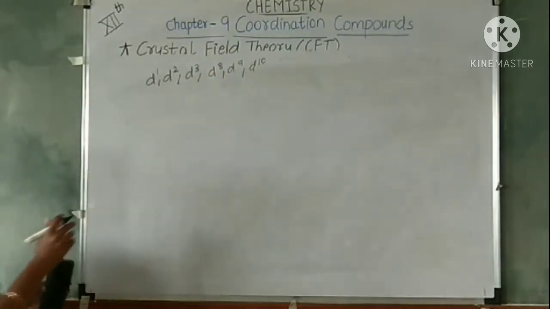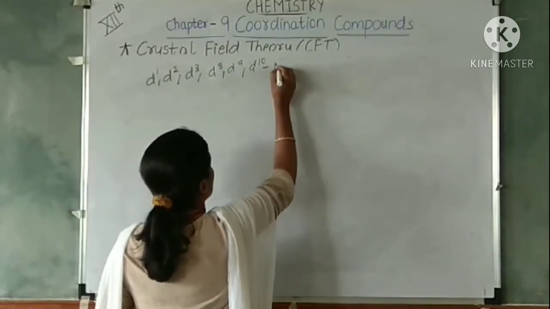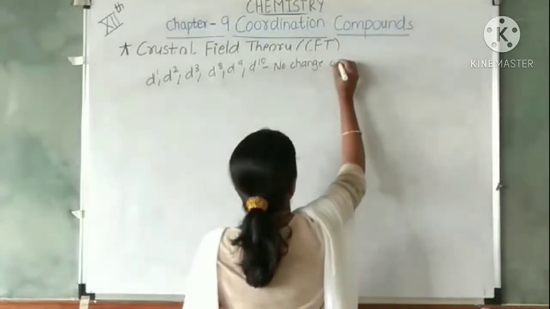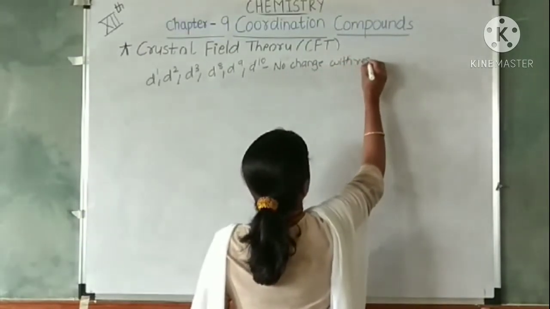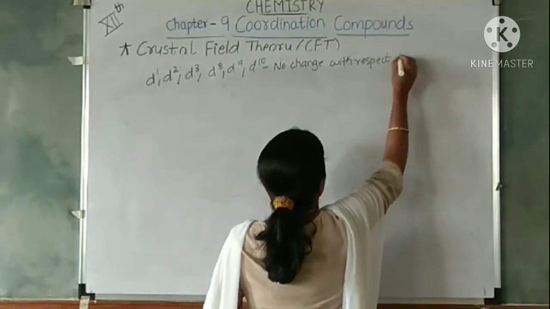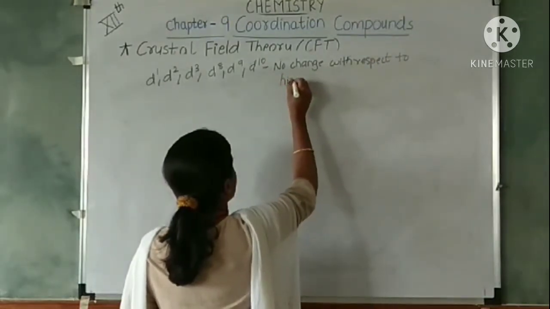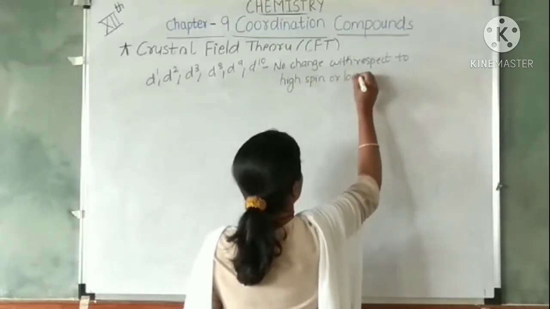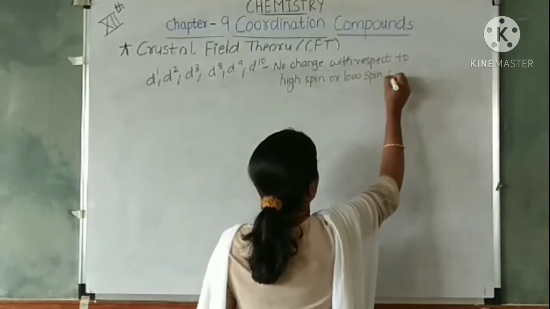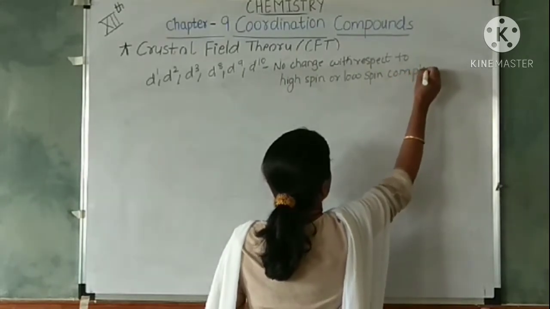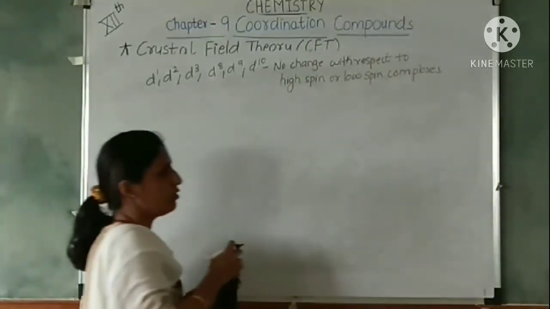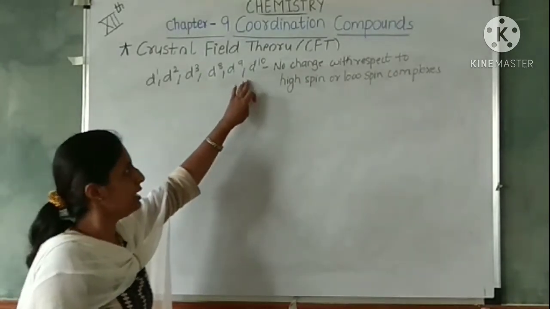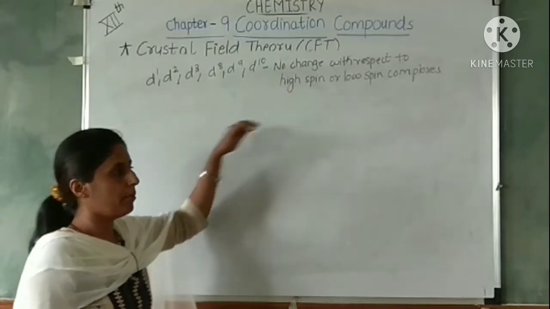The electronic or the orbital diagrams have no change with respect to high spin or low spin complexes. So when the electronic configuration is d1, d2, d3, d8, d9, d10, there is no change in the orbital